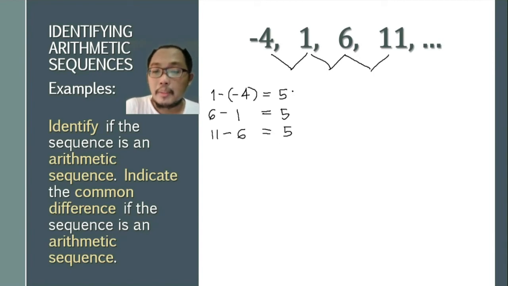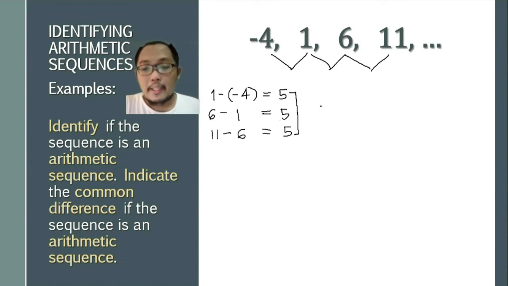So we call this a common difference because all of these differences, those corresponding pairs of consecutive terms, are all the same, which is equal to 5. So that is a common difference. So we say that this is an example of an arithmetic sequence whose common difference is equal to 5.